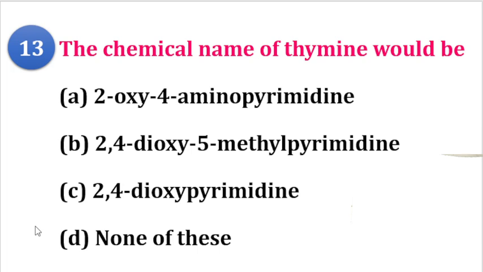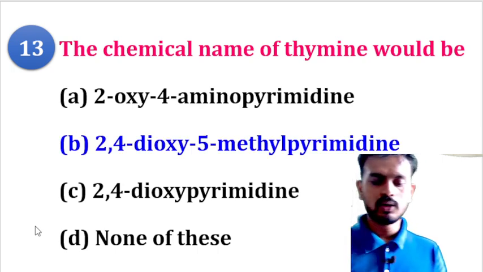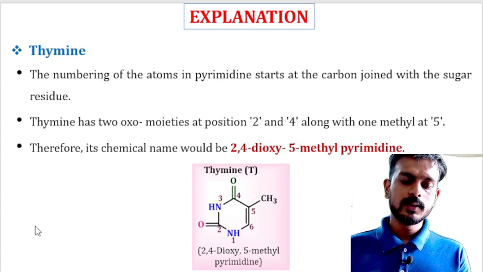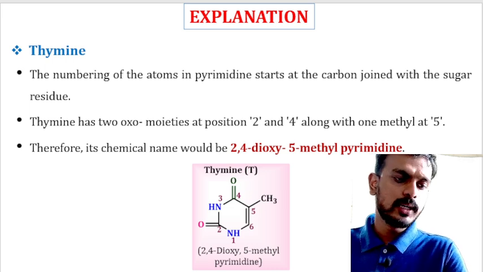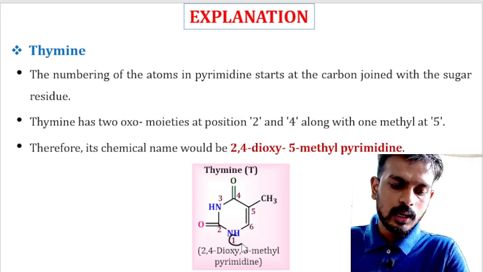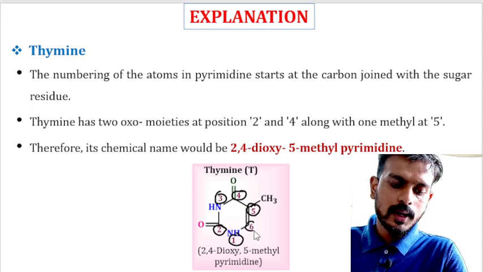So remember the name of thymine is 2,4-dioxy-5-methylpyrimidine. If you see the structure, dear students, you can see it over here. If we start the nomenclature, 1, 2, 3, 4, 5, 6.